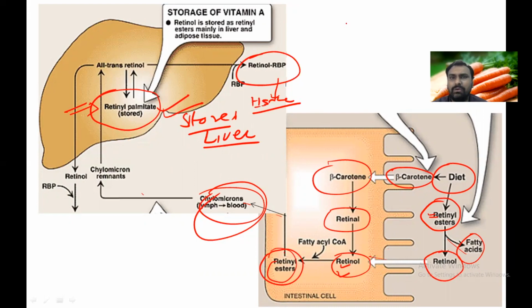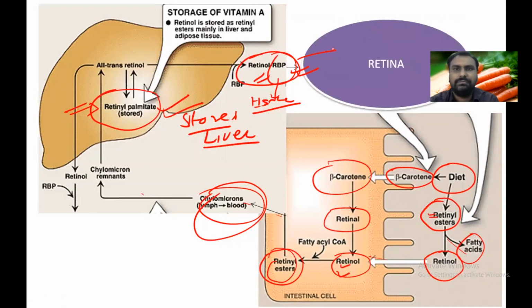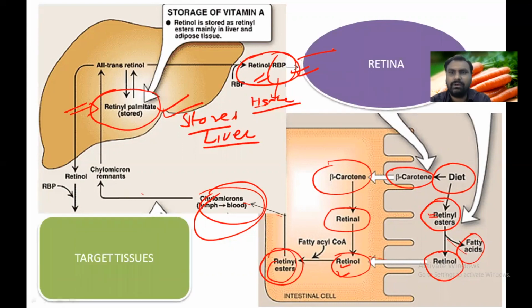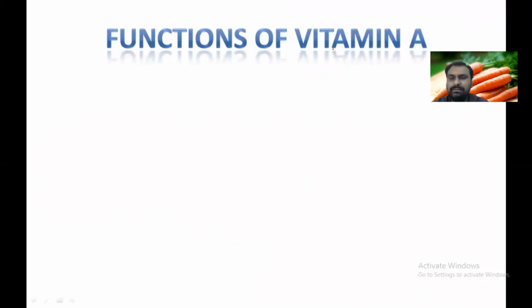So what are the target organs? Like epithelium, our eye, there is the retina, there is so much requirement of this retinol. So this retinol is taken up by the retinol binding protein and goes to the different tissues. Okay, so target organs like the retina are there. Okay, epithelium, so this is where vitamin A is taken up.